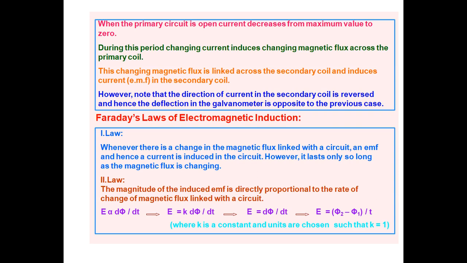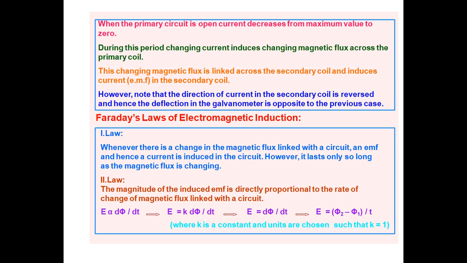Whenever there is a change in magnetic flux linked with the coil or circuit, then the EMF is induced in the circuit. It exists as long as the change in magnetic flux exists, and this phenomenon is known as electromagnetic induction. So by using this, Faraday has given the laws of electromagnetic induction. So that is the first law.